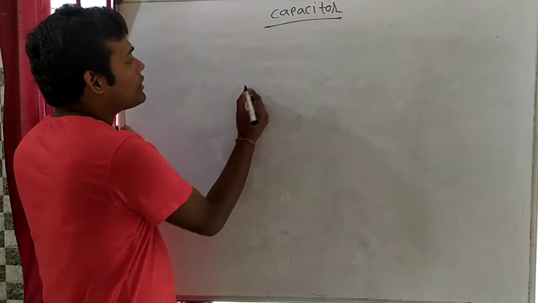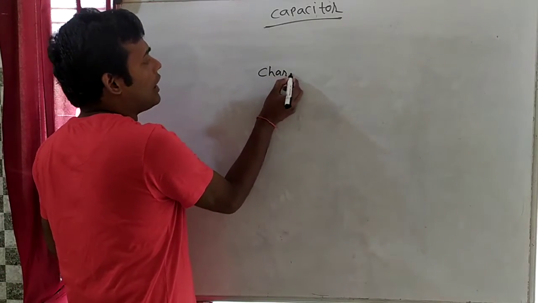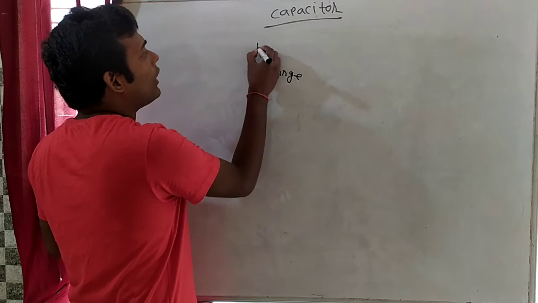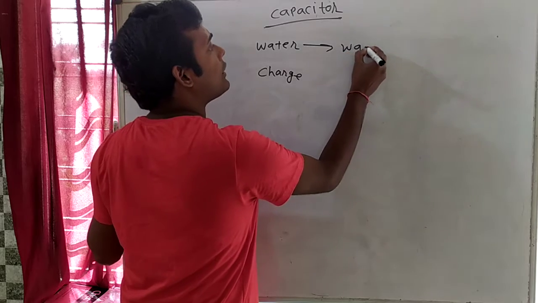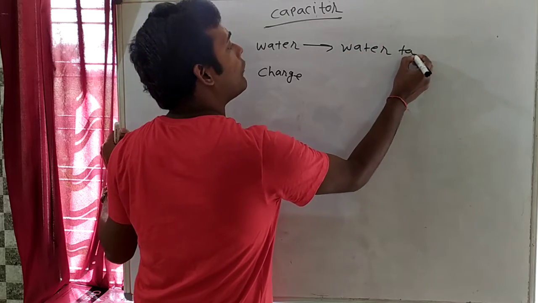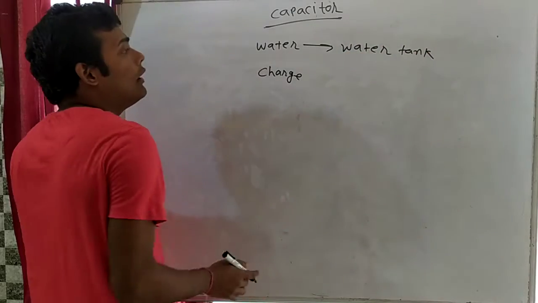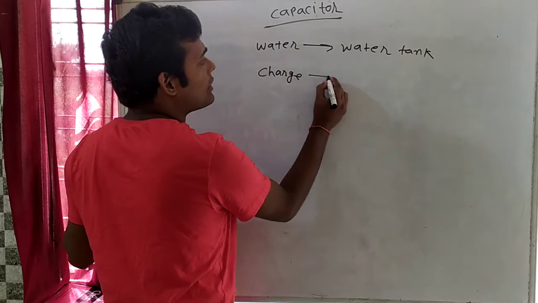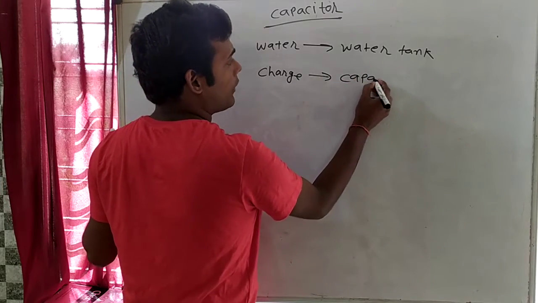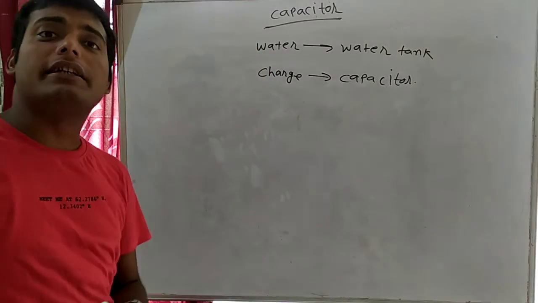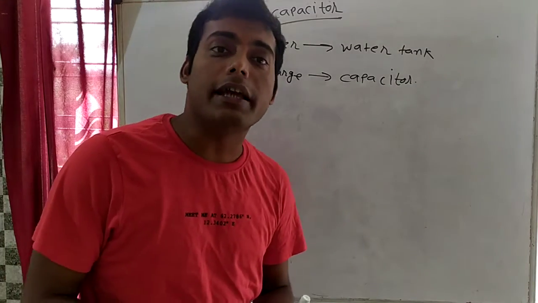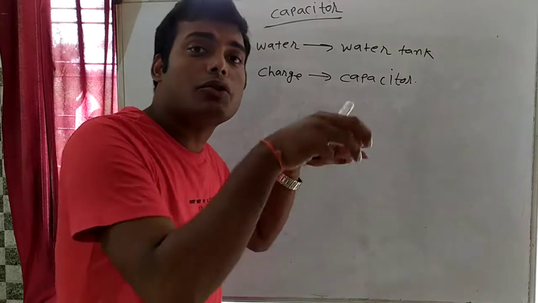Here we will store one thing, and that is known as charge. For example, we are storing water in water tank, right? In water tank, what thing we are storing? In water tank we are storing water. Like that, we will store charge in the capacitor. So what is capacitor? Capacitor is a device in which we will store the charge.